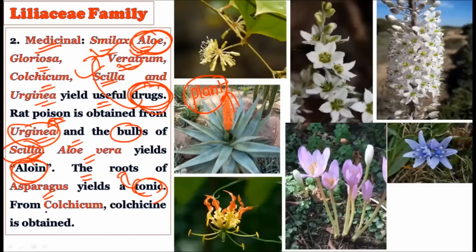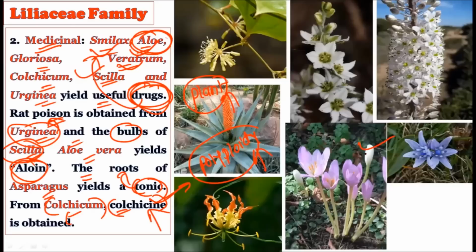Then from the colchicum we can extract colchicine. This colchicine has great application not only in the medicinal industry but also in research, because this particular compound is responsible for creating polyploidy. It literally doubles the number of chromosomes in any cell if we give it the treatment of colchicine. So colchicine is a chemical compound which is very useful medicinally as well as in current research fields. And it comes from colchicum, a plant belonging to the Liliaceae family. So there is a large medicinal importance for this family.